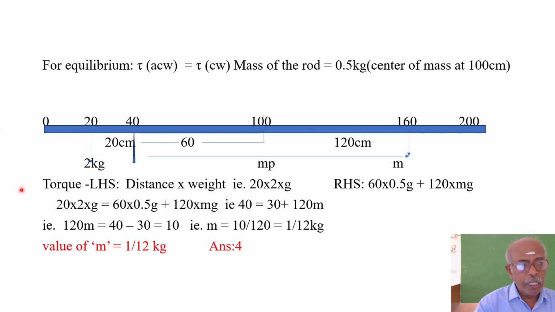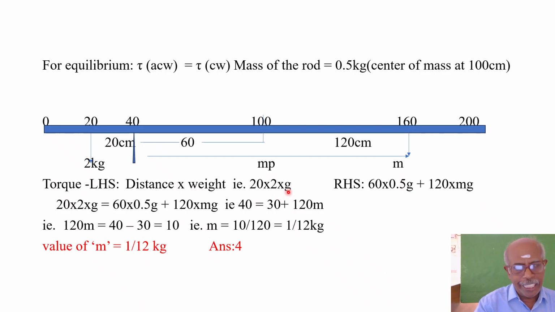Torque at the left hand side, LHS, is equal to force into perpendicular distance. What is the force? Weight of the body. So in the left hand side, the distance is 20 centimeter. This is 20 centimeter, this is 40 centimeter. So distance between the wedge and the mass 2 kg is 20 centimeter. So this is 20 centimeter into mg, m is 2 kg, g acceleration due to gravity. So 20 into 2 into g.